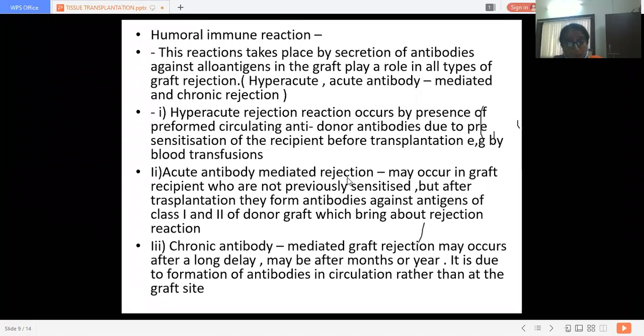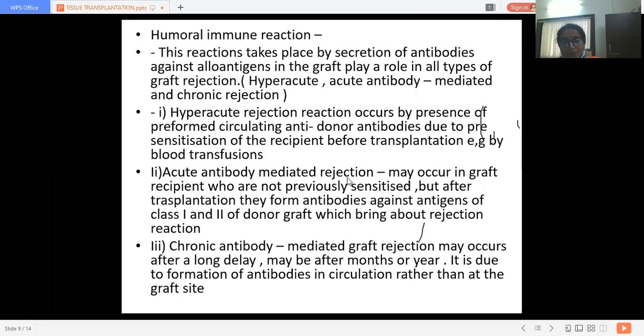Then chronic antibody-mediated graft rejection. It may occur after a long delay, maybe after months or years. It is due to formation of antibodies in the circulation rather than at the graft site. The antibodies form in the circulation, and later they cause reactions in that region.